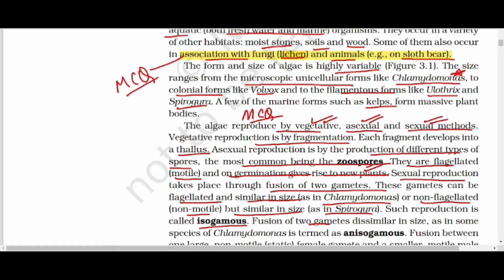Fusion of two gametes which are dissimilar in size, as in some species of Chlamydomonas, is termed anisogamous.